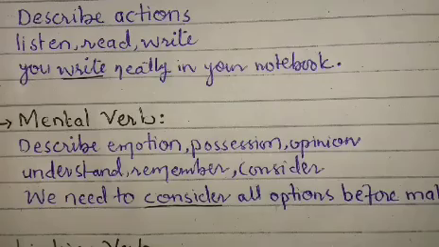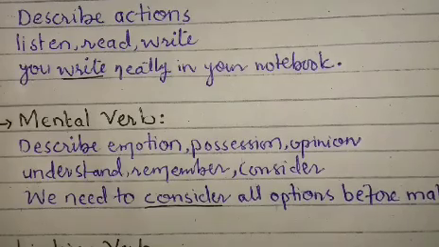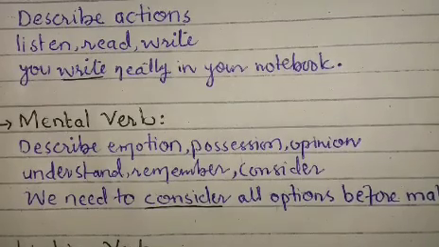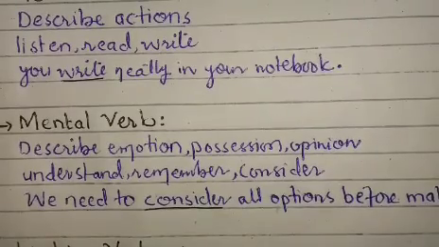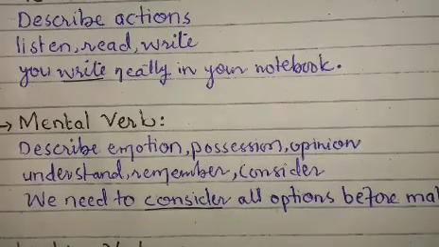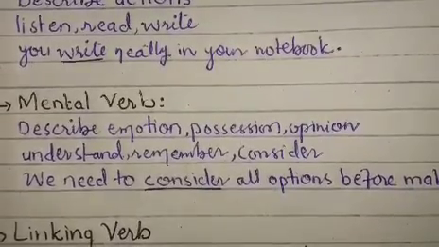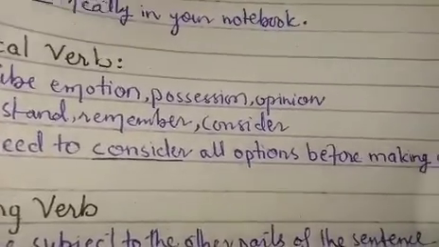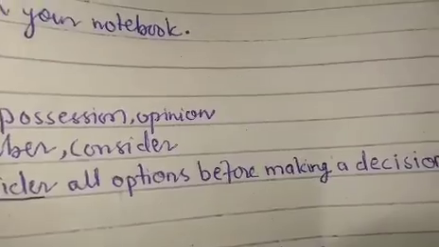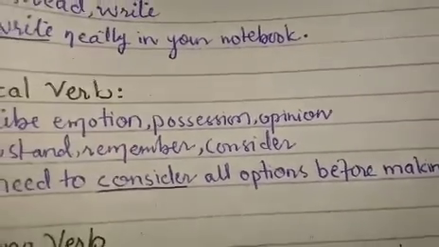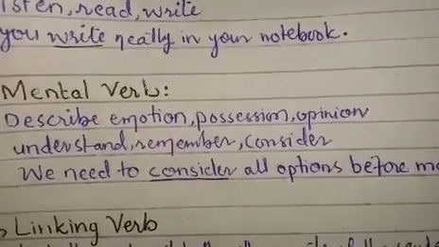Mental verb describes emotion, position, and opinion. For example, understand, remember, consider. Mental verbs describe cognitive activities such as thinking, understanding, and believing. We need to consider all options before making a decision. Okay, here consider is our mental verb.